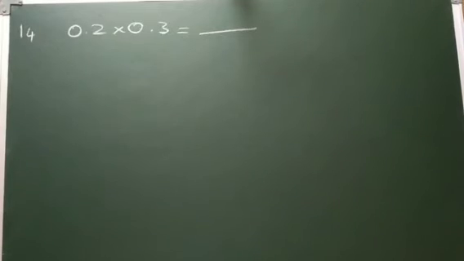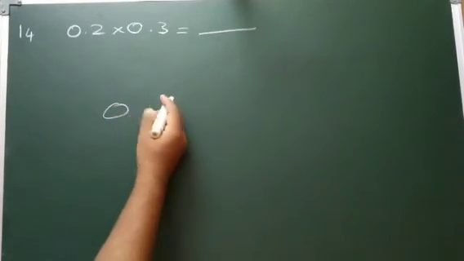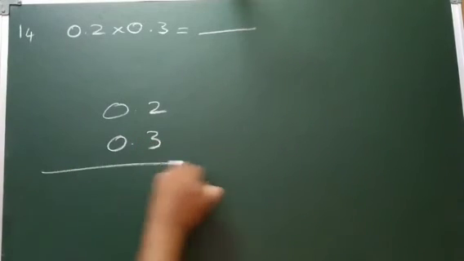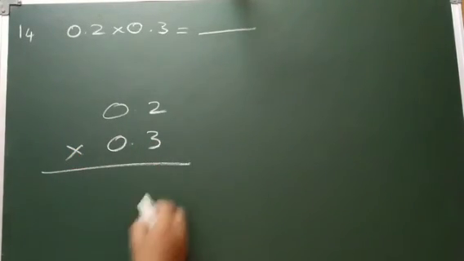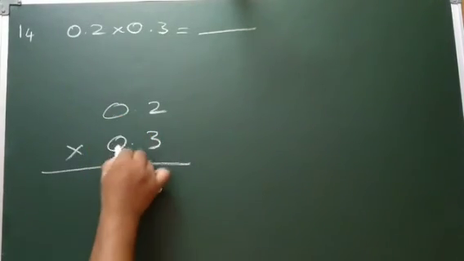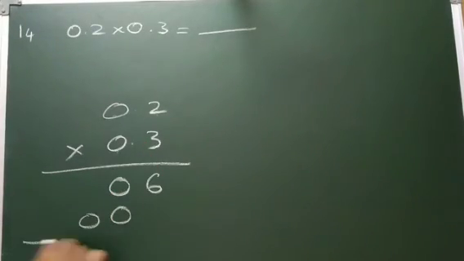Fourteenth question. 0.2 into 0.3. Here what we want to do? We want to do the product of the two numbers. We can do it in many methods. See, in the basic method, what you know, I will show. This is the multiplication method, you know that. So 3 twos are 6, 3 into 0 is 0, 0 into 2 is 0.